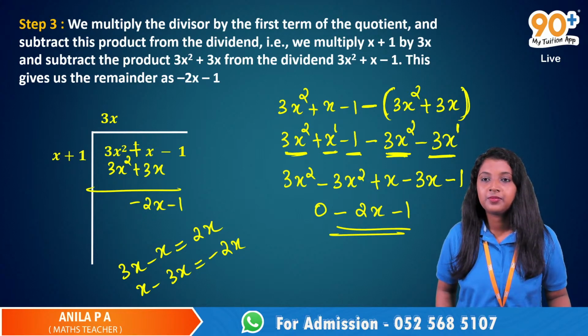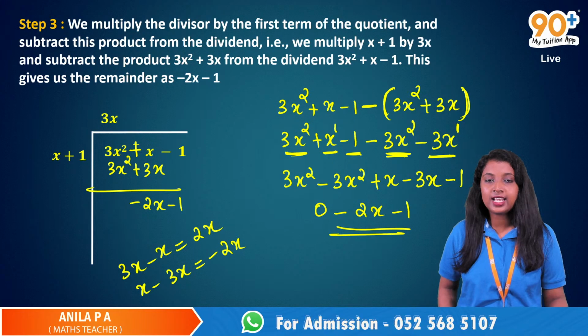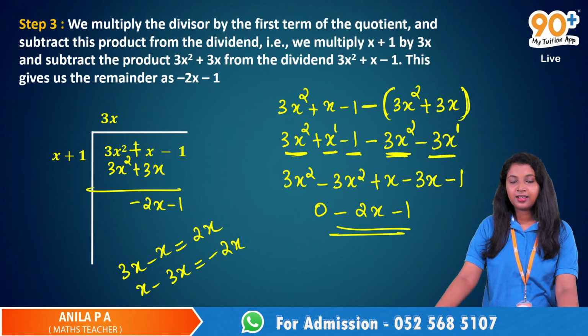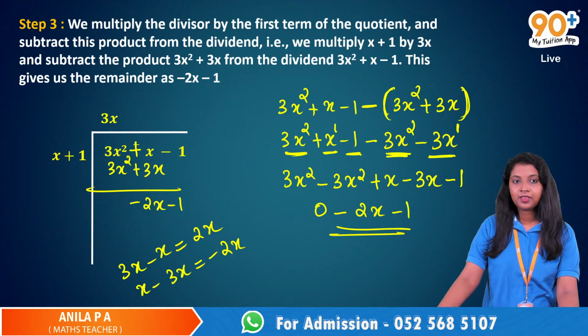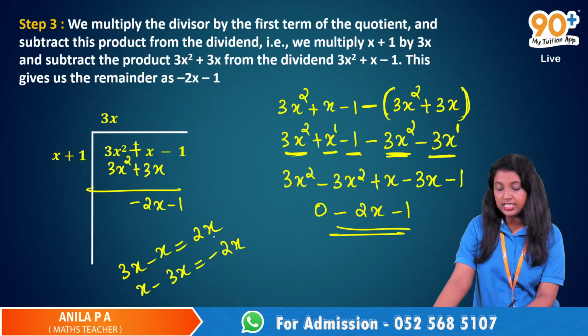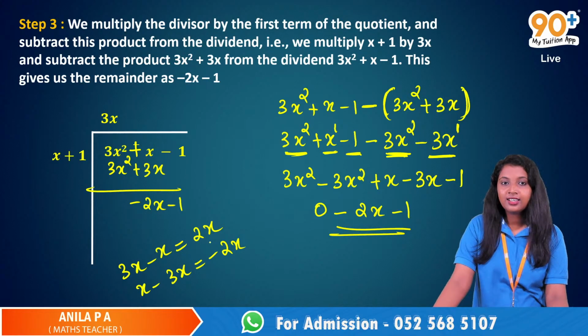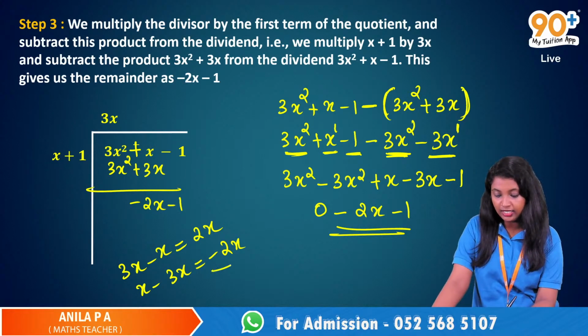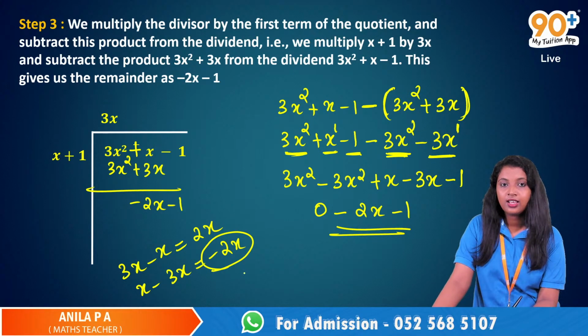How do you get minus x? 3x minus x equals 2x, right? Yeah, 3x minus x is 2x. Ma'am, how do you get minus x? Where? Here, minus 2x.